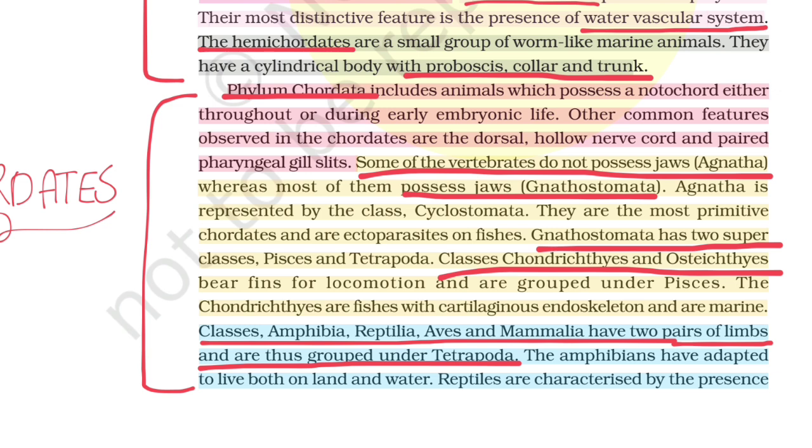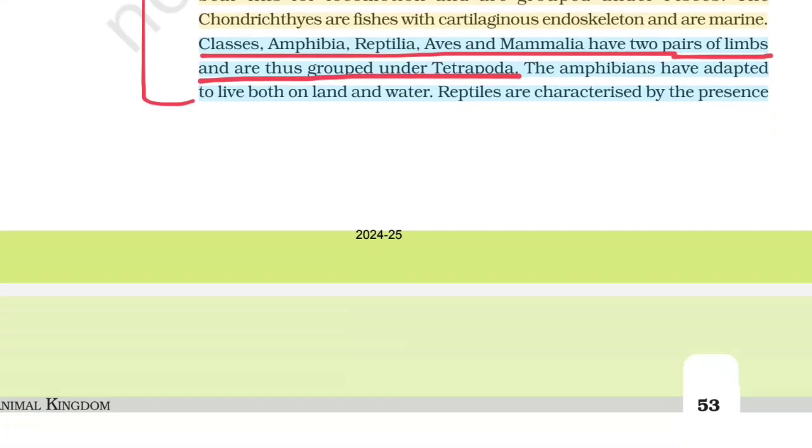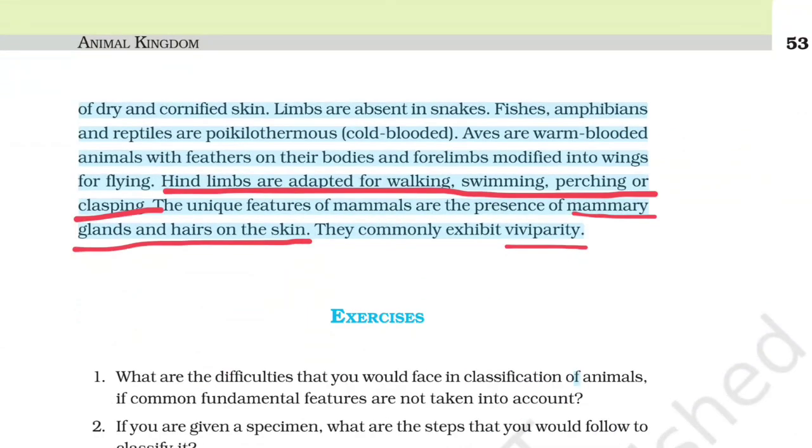Gnathostomata has two superclasses, Pisces and Tetrapoda. Classes Chondrichthyes and Osteichthyes bear fins for locomotion and are grouped under Pisces. The Chondrichthyes are fishes with a cartilaginous endoskeleton and are marine. Classes Amphibia, Reptilia, Aves, and Mammalia have two pairs of limbs and are thus grouped under Tetrapoda. The amphibians have adapted to live both on land and in water. Reptiles are characterised by the presence of dry and cornified skin. Limbs are absent in snakes. Fishes, amphibians, and reptiles are poikilothermous, cold-blooded.